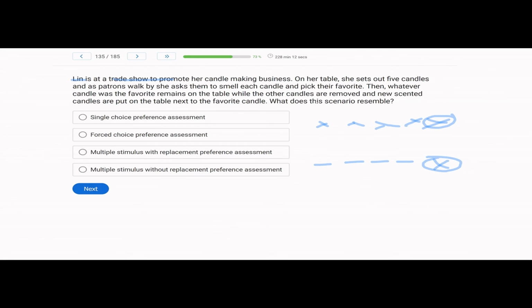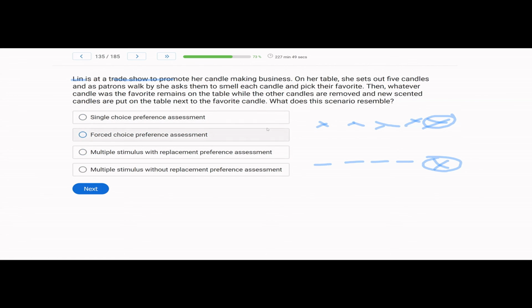And notice how we kind of thought it through, because on your exam, you're going to get a lot of application questions, most likely, where you might have to think a little deeper, where it's not just all clinical ideas. That's why it's a great idea in your day-to-day life to apply everything you're learning and start thinking through, well, what fits here behavior analytically? Now, what does this resemble?